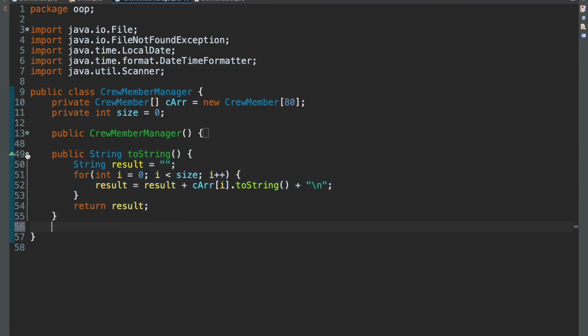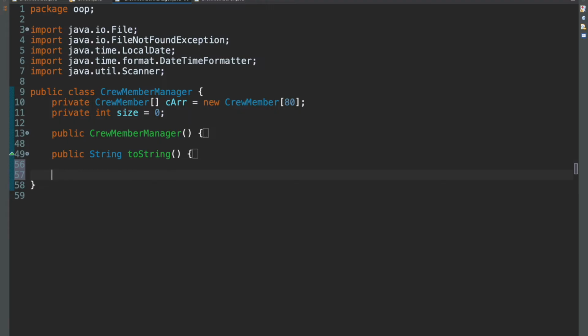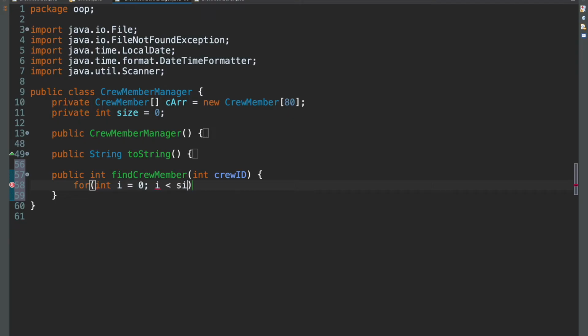We're in here, and I'll minimize our toString. Already dealt with that. Now we have to make one called public int find crew member. And remember, that's an int because it's returning the index of the actual crew member in our array. Our parameter should be the crew ID. So given a particular crew ID, we have to find the corresponding crew member in the array, which means we're looping through the entirety of the array, starting at 0 and going up to size, i++.